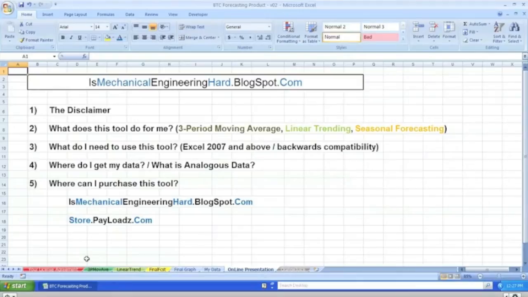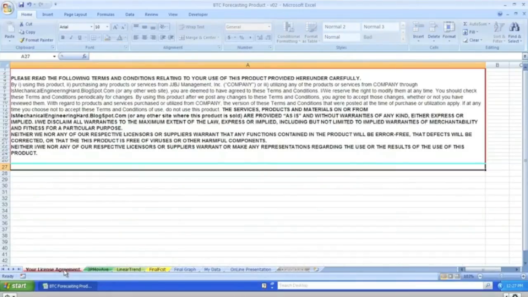So let's talk about the disclaimer. There's your disclaimer that you're going to get if you decide to purchase this particular tool. And it just basically says that you understand that this is for teaching purposes only. If you do decide to use this for your own gain, whether it's investing or any other avenue, you do that at your own risk. I have nothing to do with that. And it's basically very self-explanatory.